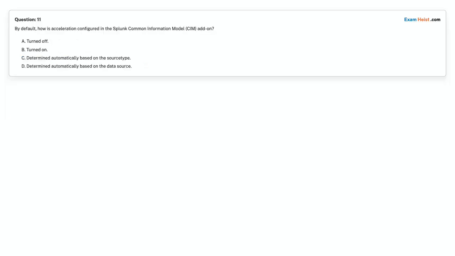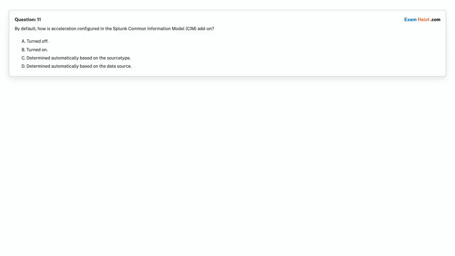Question 11. By default, how is acceleration configured in the Splunk Common Information Model, CIM, Add-on? Option A. Turned off. Option B. Turned on. Option C. Determined automatically based on the source type. Option D. Determined automatically based on the data source.